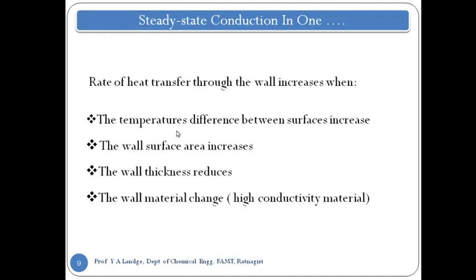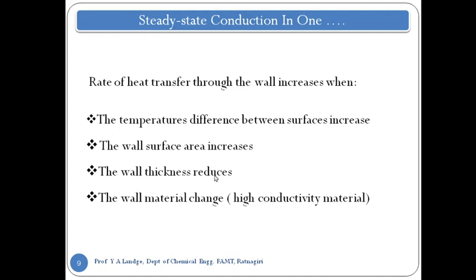The rate of heat transfer through the wall increases when, now these are certain conditions. As I said, this is the general equation for it. Now, how and when is the rate of heat transfer increased? It is increased when the temperature difference between the surfaces increases. Another very important factor is surface area. As we increase the surface area, there is a chance of increasing the heat transfer rate.